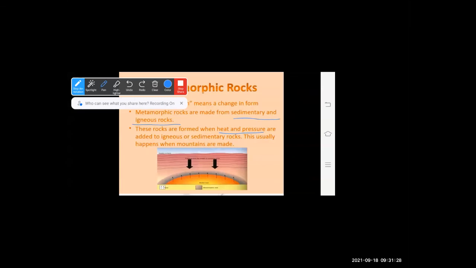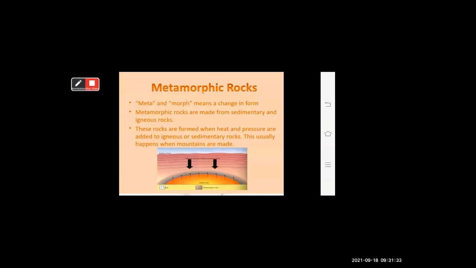This usually happens when mountains are formed. Because of this heat and pressure, we usually see it happen with mountains when mountains are formed. In sedimentary rock only pressure is important, and in metamorphic rocks heat and pressure both are important to form a metamorphic rock.